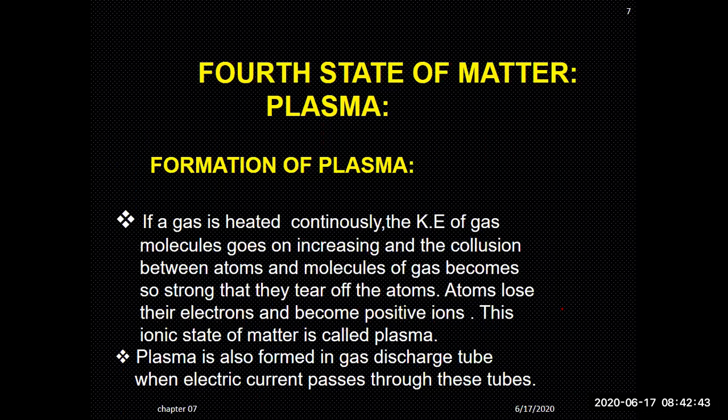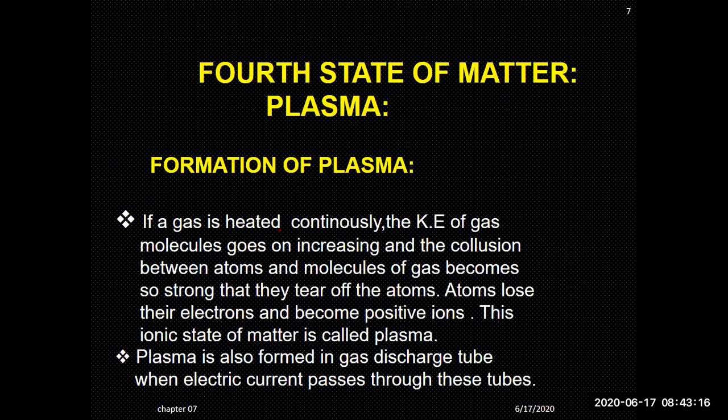When they leave the attractive force of the nucleus, they become free, and these free charges are basically called the plasma state. It is happening at the surface of the sun, and on earth it is happening for different purposes in the lab and different applications. We provide a certain amount of energy to the atoms, and this results in loosening or decreasing the force of attraction from the nucleus to the electrons. So that's why they become free. This ionic state is called the plasma state.